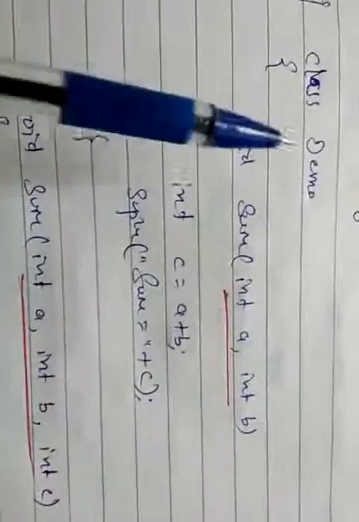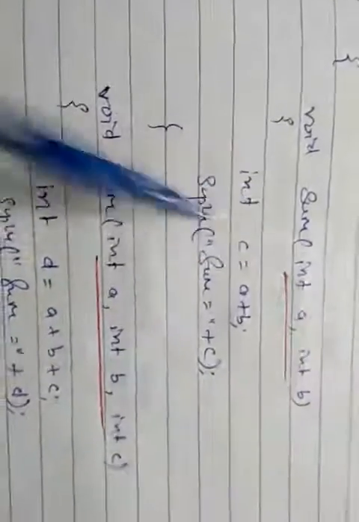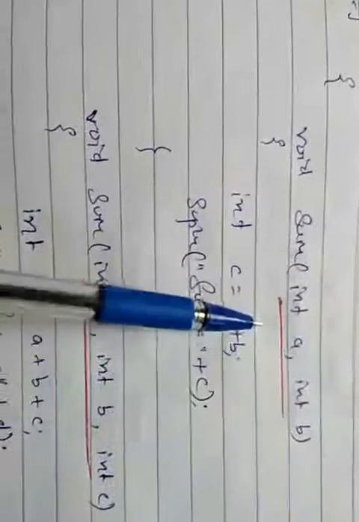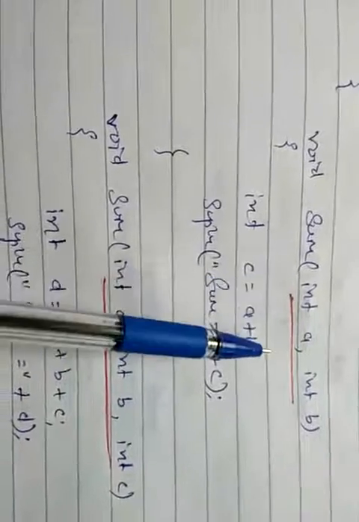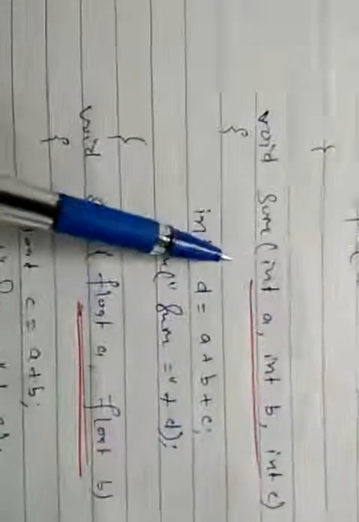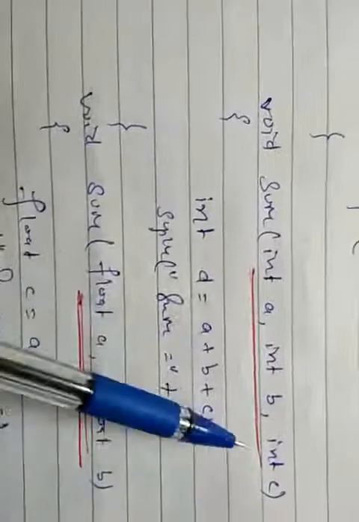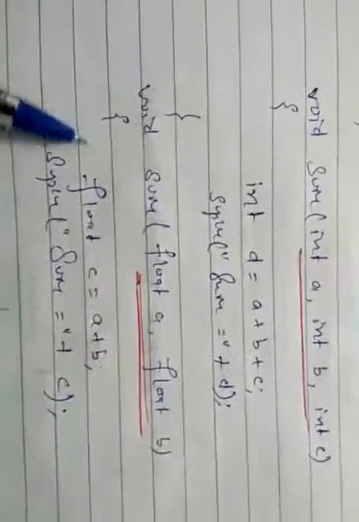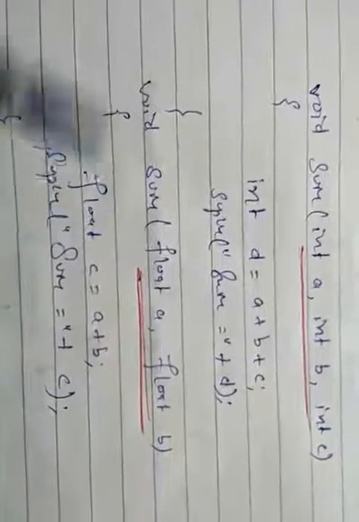Let's understand this with the help of one example. This is the class Demo, and here is a function, and the name of the function is sum. So we are creating this function 3 times in this class, but the parameter list is different. In the first function, a and b are integer types, so it requires 2 integer values. In the second, there are 3 integer data types, so it requires 3 integer values, whereas the third sum function requires 2 floating point numbers.